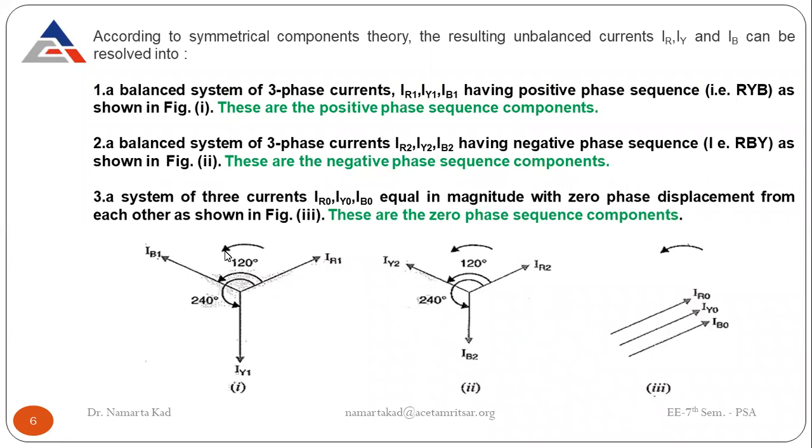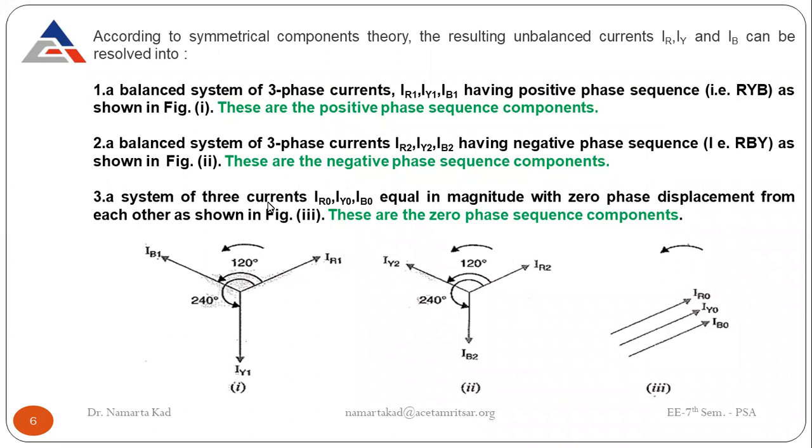Compared to this, the direction changes to clockwise. When this sequence is applied in any network, it is called the negative phase sequence. So for the negative phase sequence, the sequence is RBY, and for the positive phase sequence, the sequence is R, Y, and B. The phase difference between them is 120 degrees.